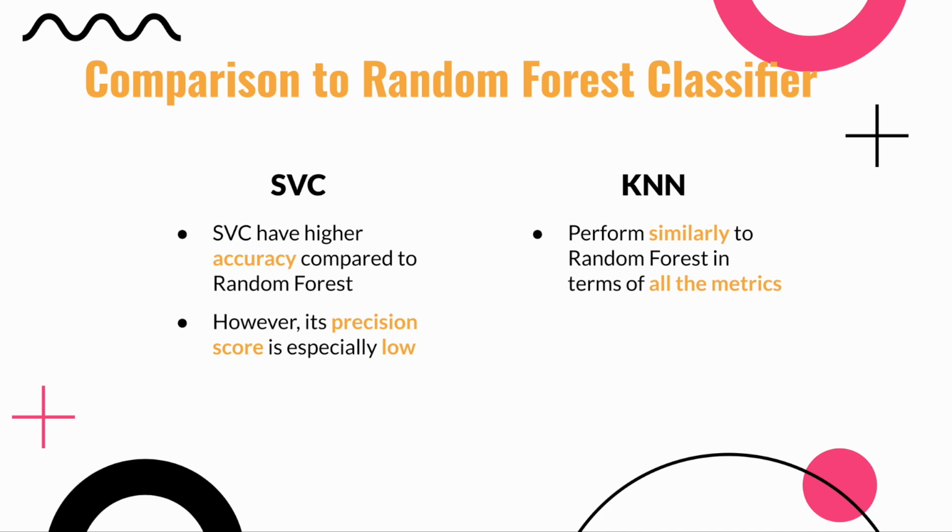However, on further inspection, we noticed that the precision score for SVC is especially low, which may indicate that it is not a good model. Precision is how precise the model is predicting for predicted positives, and in our case, we might want to prioritize precision as by knowing precisely why students have high stress or why students are satisfied with student life, we can better help students. And as for KNN, it performs similarly to random forest in terms of all the metrics.